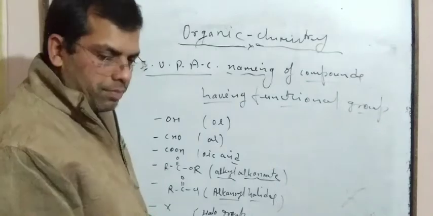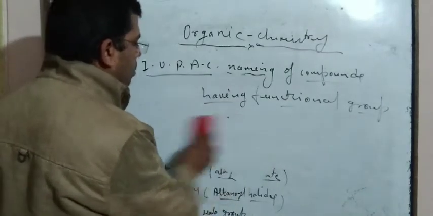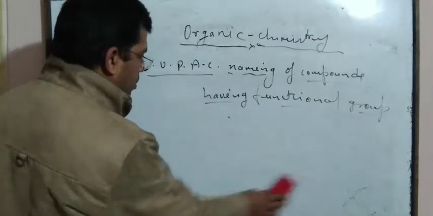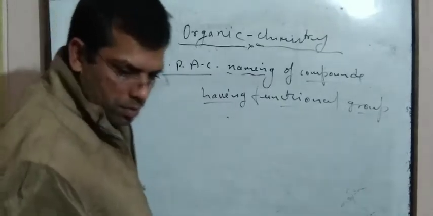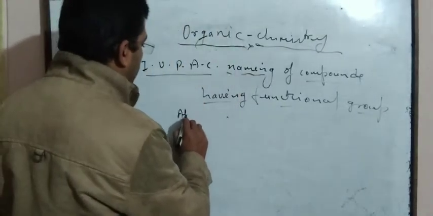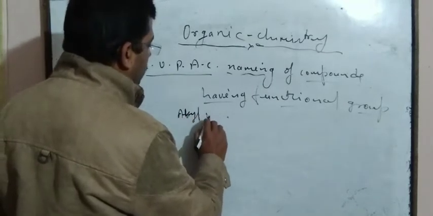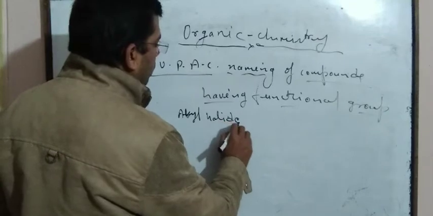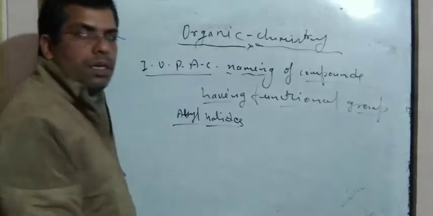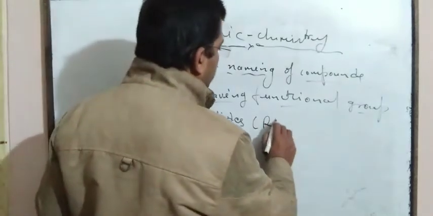For example, if alkyl halides are taken, the general formula for alkyl halides is RX.